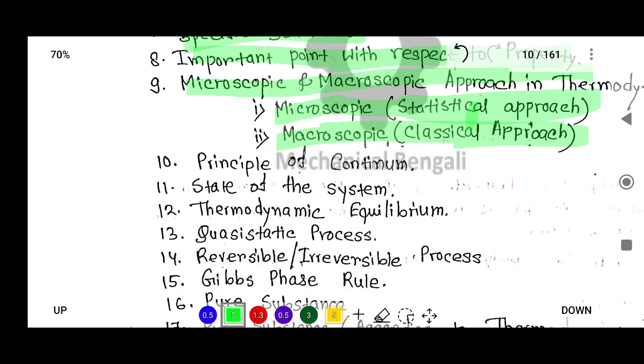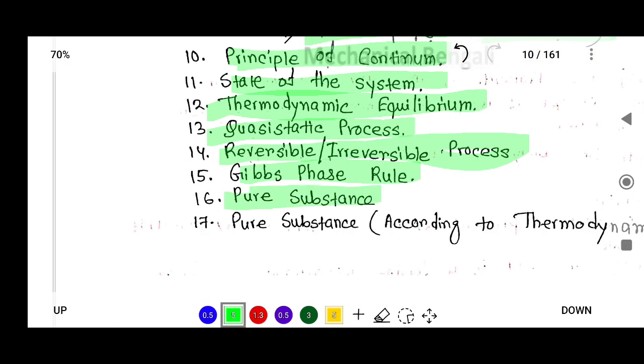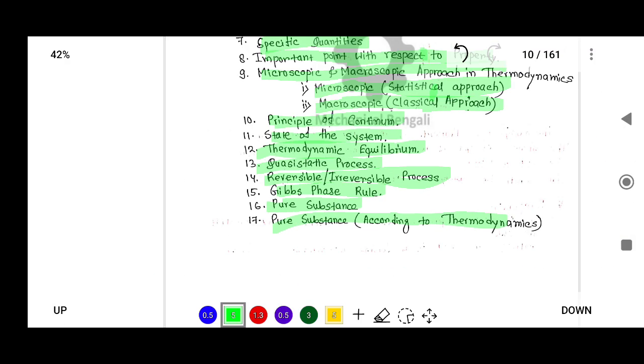And now we understand the principle of continuum, state of the system, thermodynamic equilibrium, quasi-static process, reversible and irreversible process, Gibbs phase rule, properties of pure substance, and pure substance classification according to thermodynamics. So all this we understood in these 4 lectures. Okay, thank you.